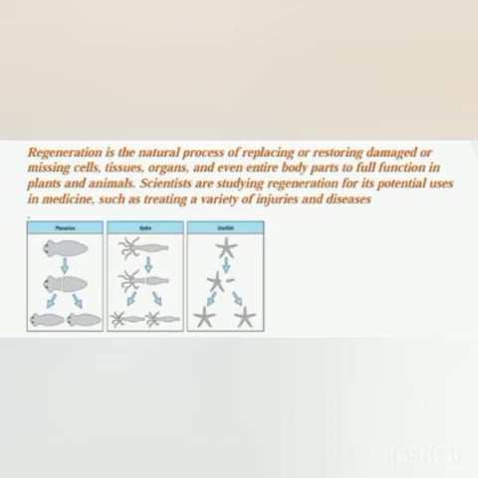You can see here in planaria, the planaria divides into two. Okay, you can see in the figure, and both the parts get regenerated and a full-grown planaria is formed. You can see here it's divided into two parts, the upper part and the lower part.